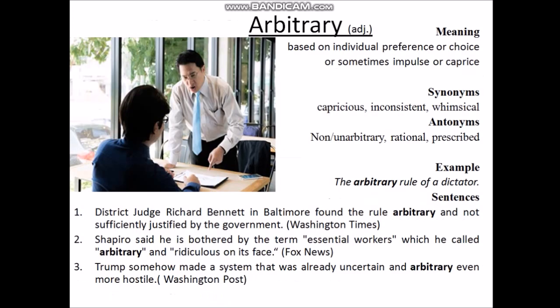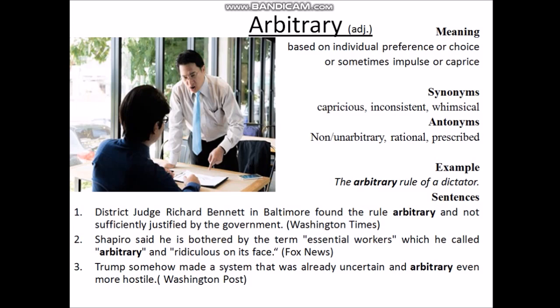So now our fourth word is arbitrary. Arbitrary is an adjective, and the meaning of this word is based on individual preference or choice. That means it shows the choice of a single person or the decision of a single individual person, not a group or team, which is sometimes changing. Impulse means changing, or capricious means not a good decision.